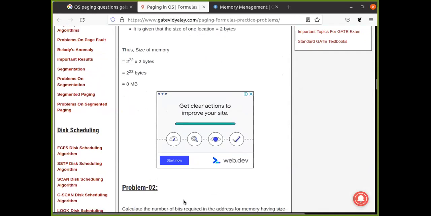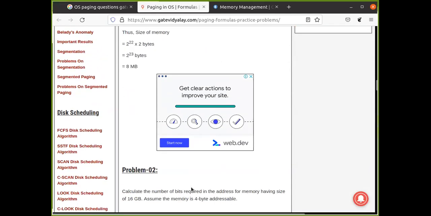One more question. Calculate the number of bits required in the address for memory having a size of 16 GB. Assume the memory is 4-byte addressable, so word size is 4 bytes. First of all, you need to find out how many addresses are there, and based on that, you can find out what number of bits are required to represent those many addresses. So this is the reverse of the previous example.